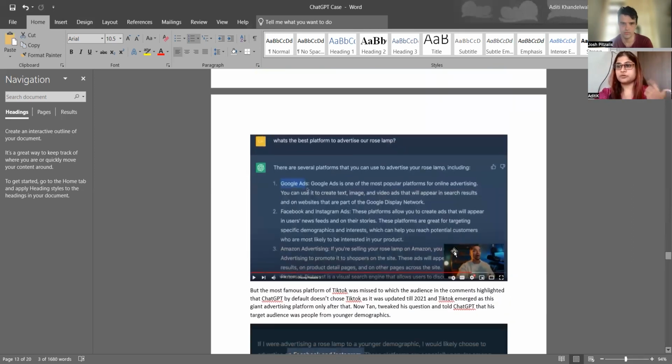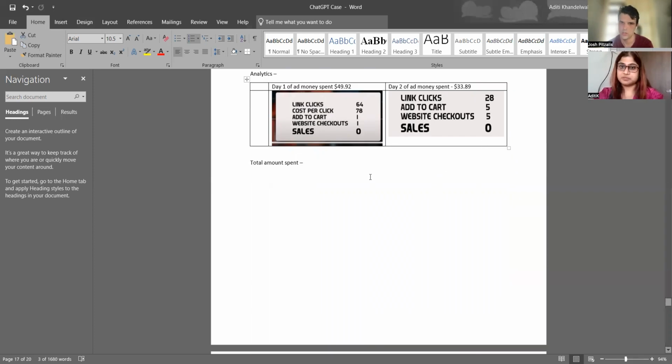In his next prompt, he asked what he would be spending on advertisements. He also asked ChatGPT what the potential advertisement platforms would be where he could advertise this particular product. The interesting part here is that ChatGPT came up with options like Google Ads and Facebook Ads, which is really good because of the kind of target audience he was aiming at, who would buy this product. He was very surprised that TikTok was not included in this discussion and that ChatGPT did not bring it in.